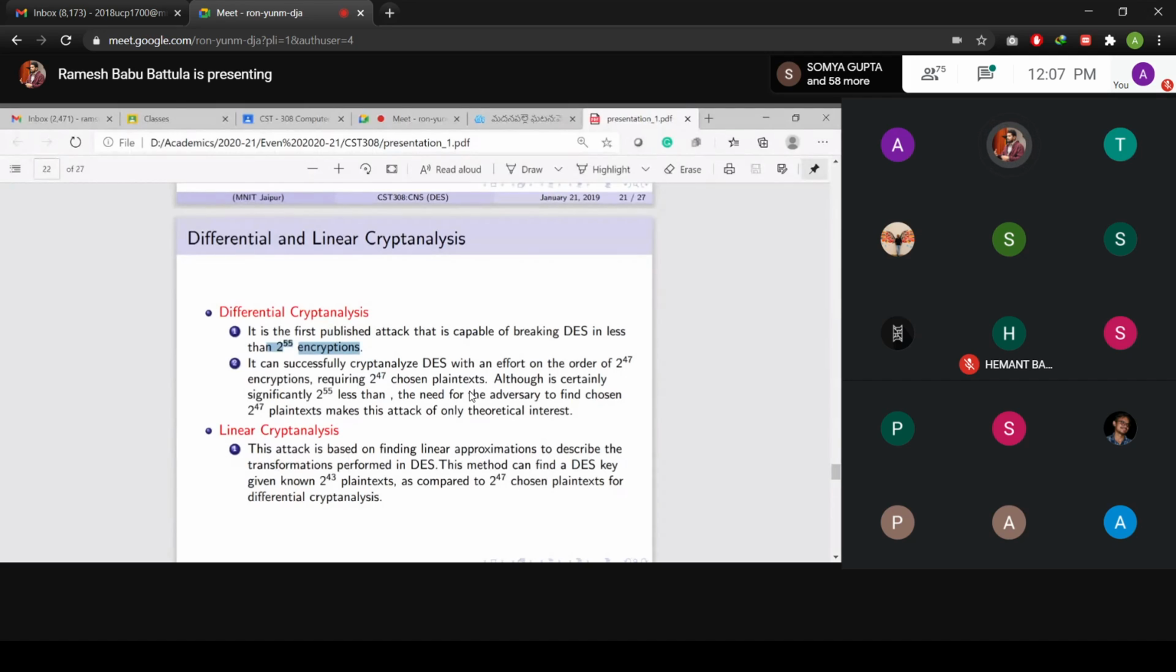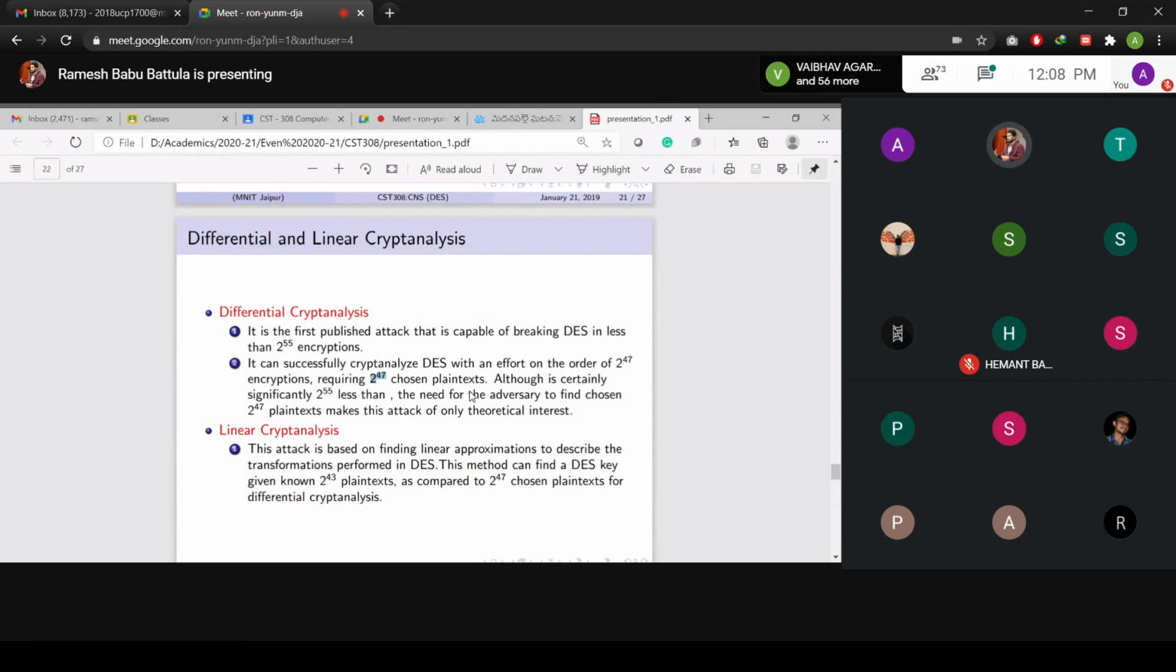That means how many possibilities are there? 2 to the power 64 possibilities, out of which you require only 2 to the power 55. Then they have 2 to the power 47. They further reduced it theoretically. Very interesting concept. The simple concept they used in differential cryptanalysis we will discuss.